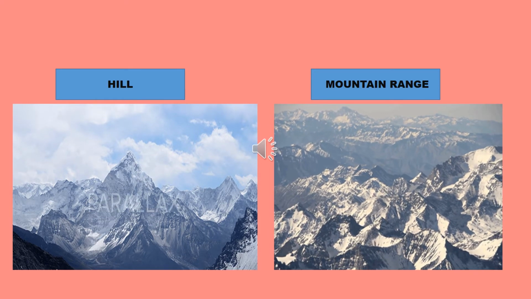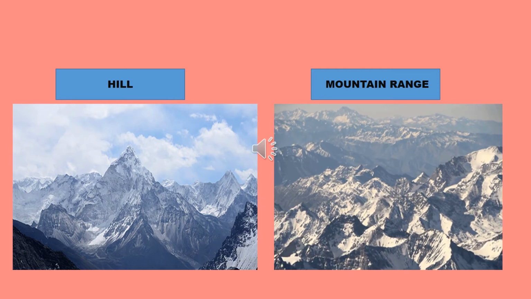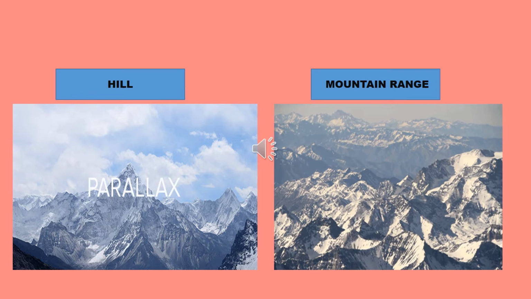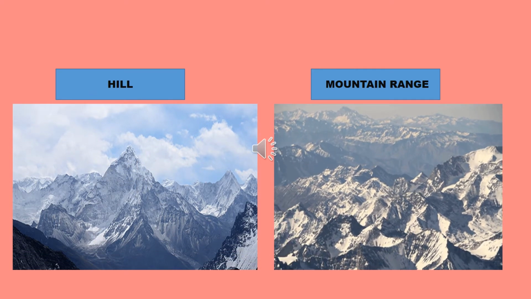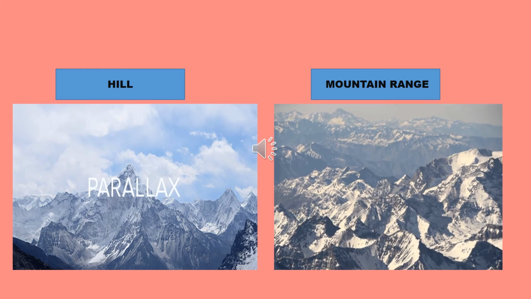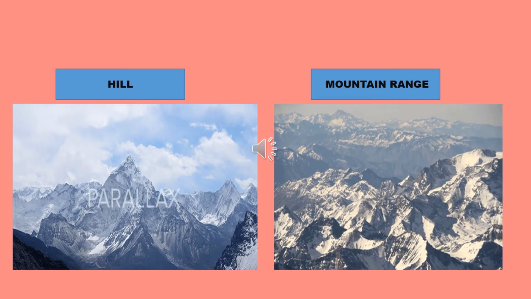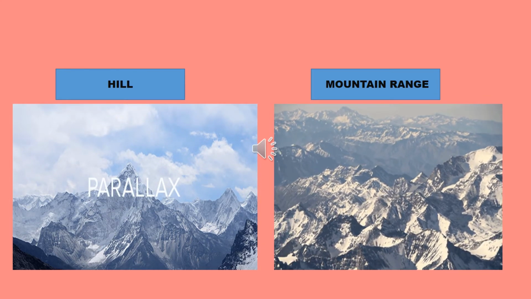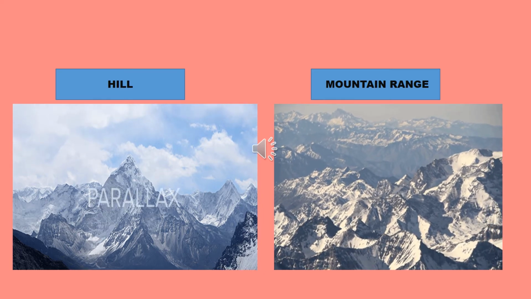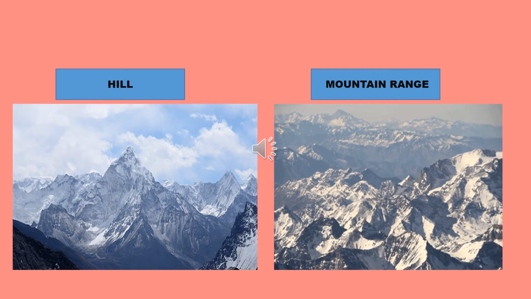I will show you the sharp peak. Here just see these two pictures. In the first picture, we can see a small mountain, right? The small mountain is called a hill. And in the second picture it is like a chain, right? A chain of mountains is known as the mountain range.